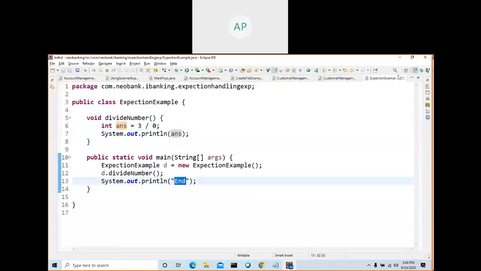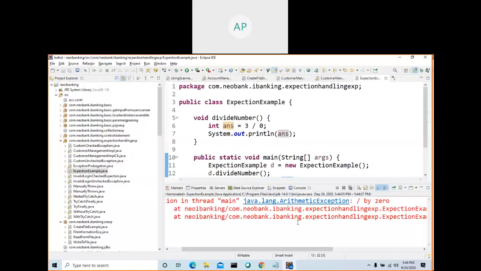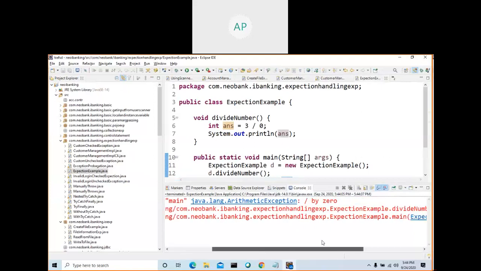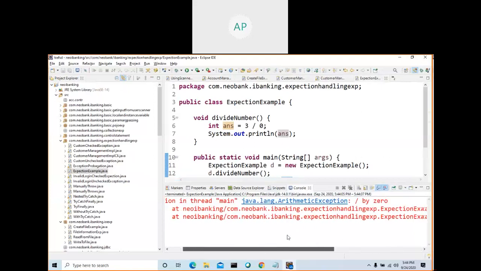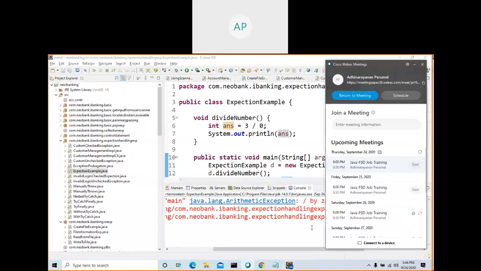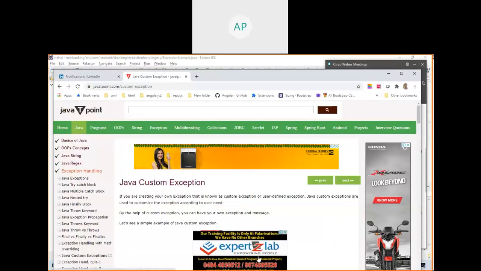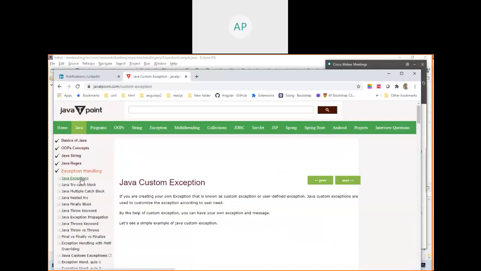We didn't write anything, so it didn't come here. It didn't print the answer. Even end is not appearing. Are you getting end? No, end is not there. So now we will go to the site.